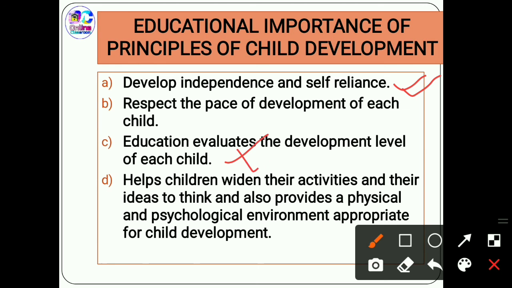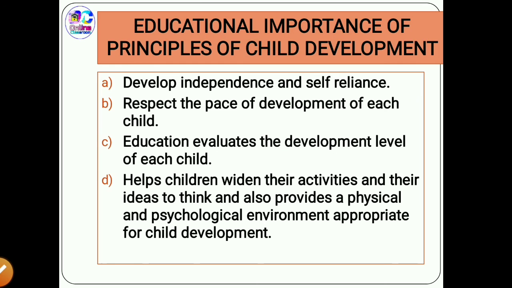The third one is that education evaluates the developmental level of a child. By this, it means it decides how to aid and understand what he or she desires to think immediately. The last one is that it helps the children to widen their activities, their ideas and to think. It also helps to provide the physical and the psychological environment that are essential for the appropriate development of the child. Now, with this, we're coming to the end of our topic.